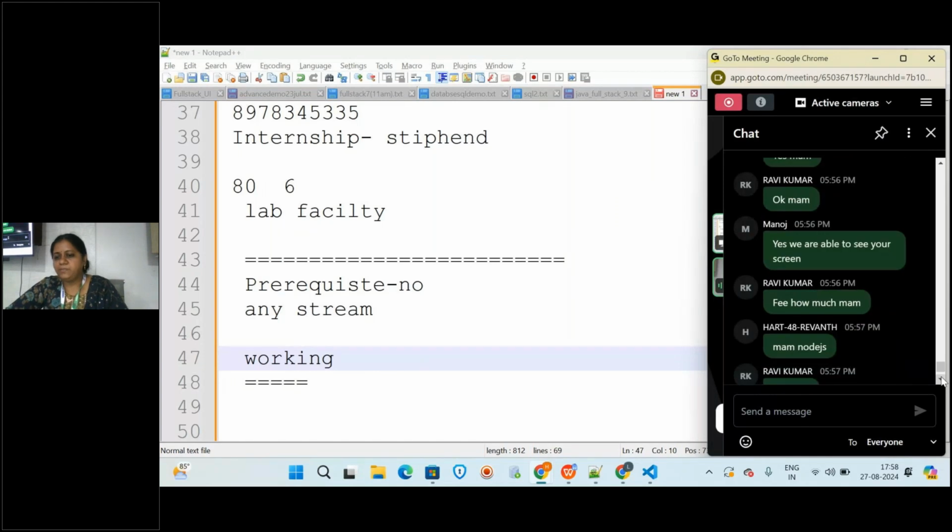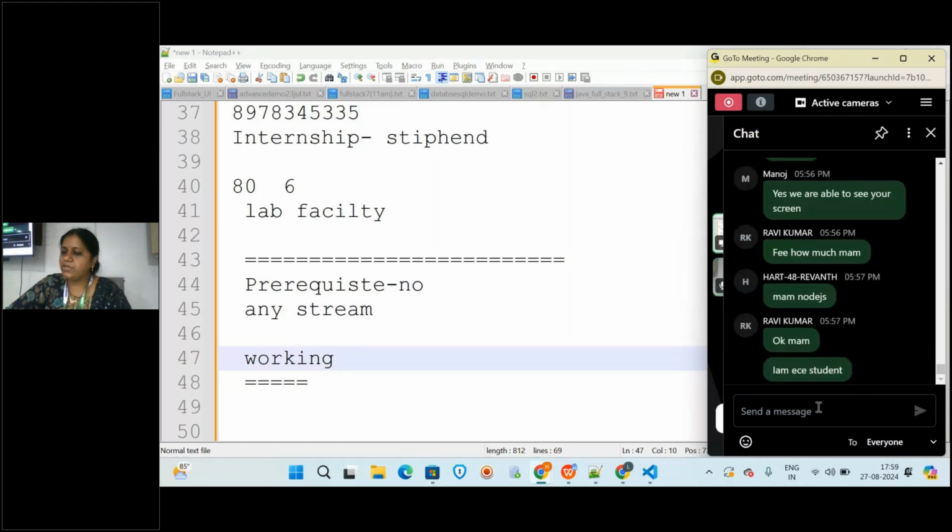See, for Node.js, yes, ECE students, EEE, mechanical students can also learn, because we will be teaching from scratch, step by step. We will be considering everyone as non-computer background. Anyone can learn. You will be learning Node.js when you are learning React.js, because you have to install Node.js.